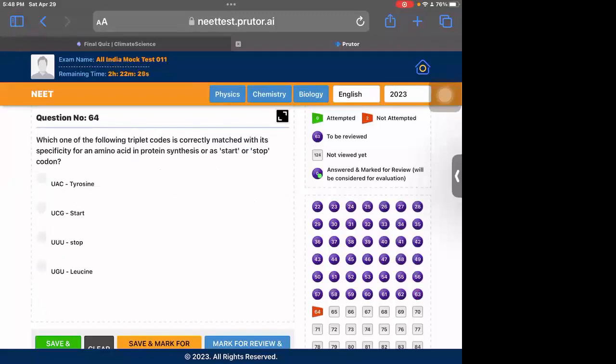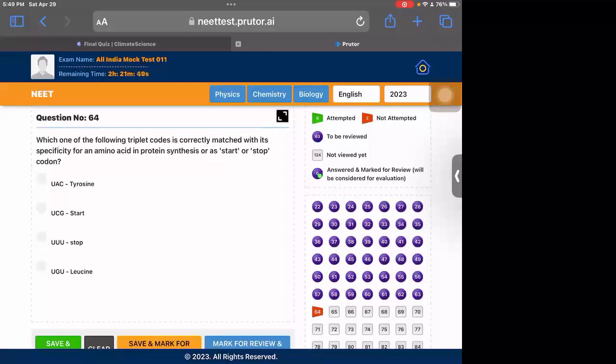Question 64. Which of the following triplet codes is correctly matched with its specificity of amino acids? Start or stop. Okay. There's a table given in NCERT where there are all the genetic codes and the proteins which are synthesized by the triplet code. There are many mnemonics available where you can learn, but you need to know which protein is synthesized by which triplet code, because it is asked many times in the NEET UG exam.